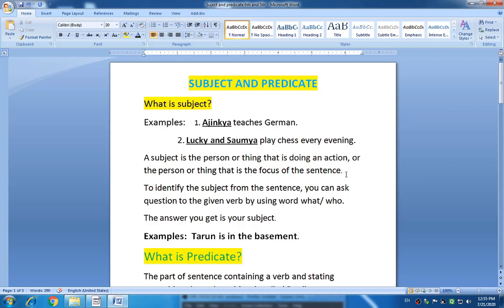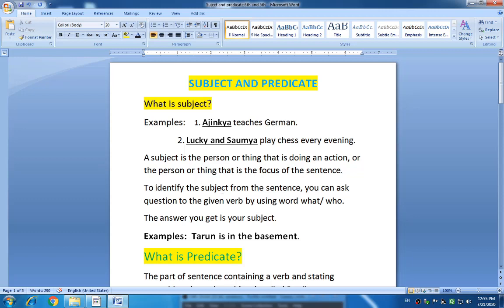Okay students, look once again. Subject means the part of a sentence which is doing an action. Here Ajinkya is doing the action of teaching. Here Lucky and Soumya are doing the action of playing chess. So both of these belong to the subjects in those sentences.